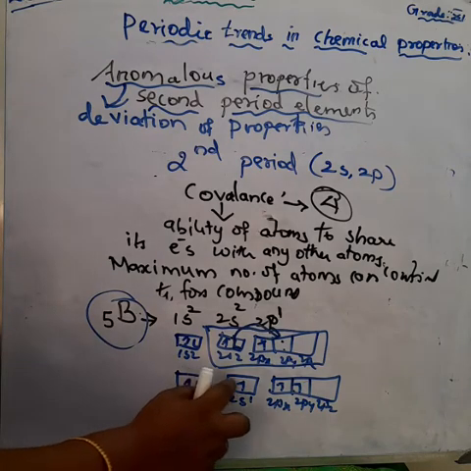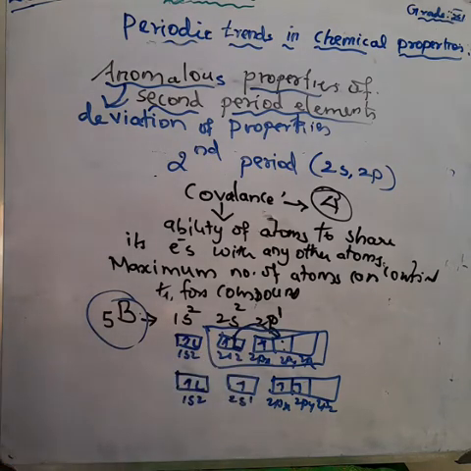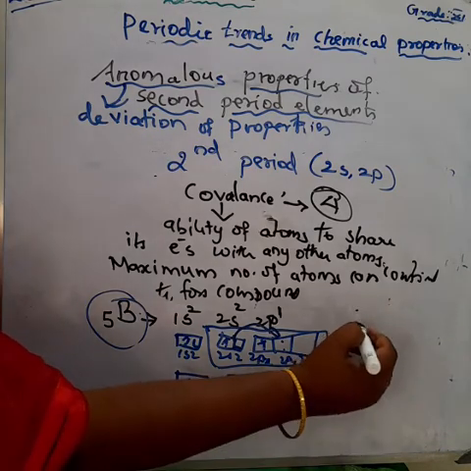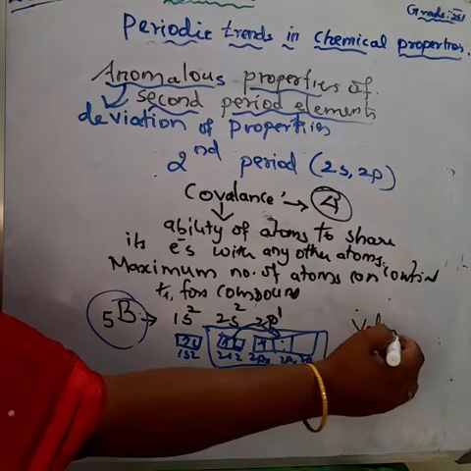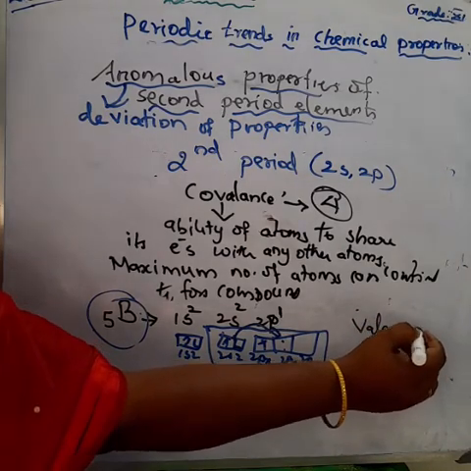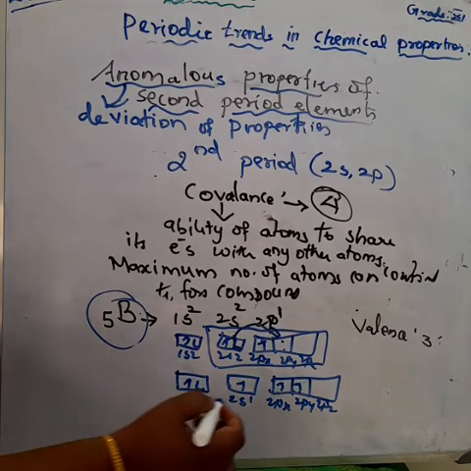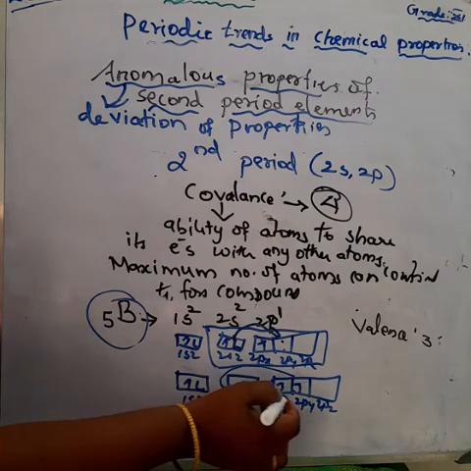So what is the valence of boron? We know it is 3, because it loses 3 electrons to other elements. The boron can lose 3 electrons only.